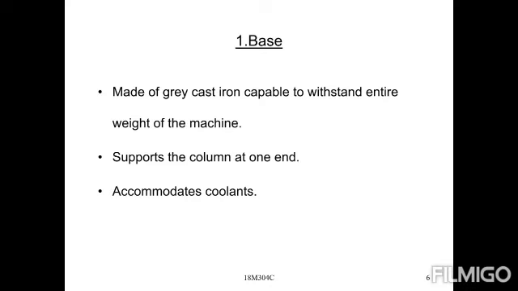Made of grey cast iron, it is capable of withstanding the entire weight, right? Whatever amount of machine weight is provided, that much weight is also borne with the help of grey cast iron material. It is capable of withstanding the entire weight of the machine. That is the main thing. Next, it supports the column at one end. The base provides maximum size, maximum place, right? Then next, we use it for withstanding purposes.